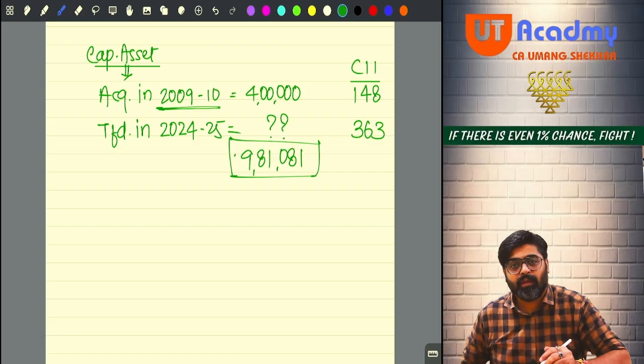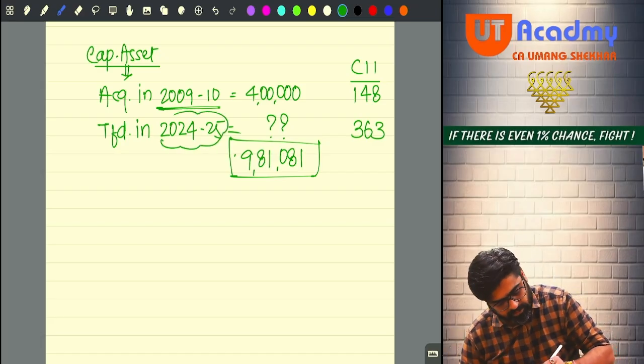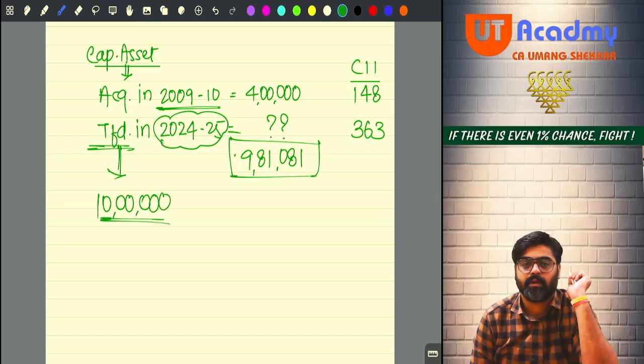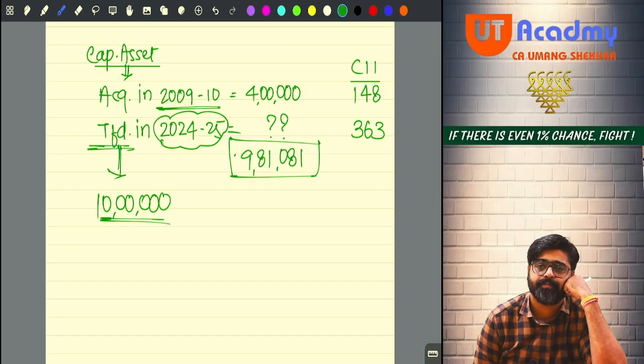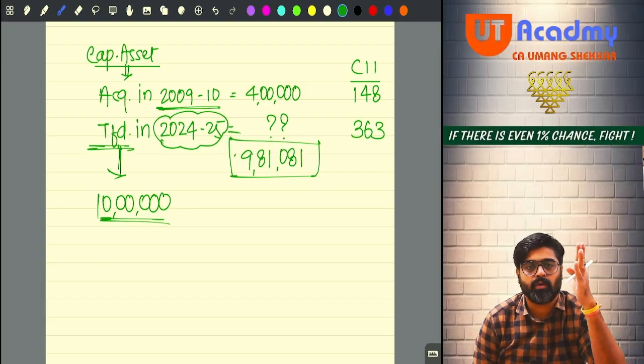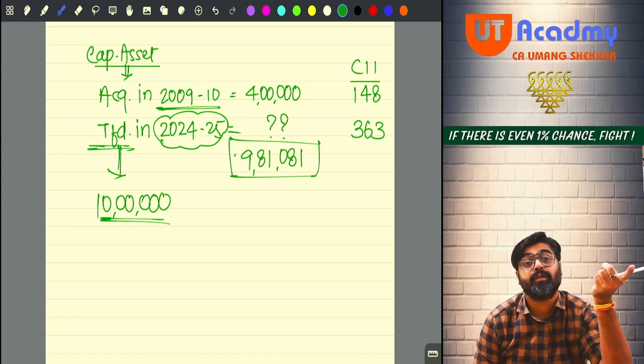But now see, if in 2024-25 you transferred the asset for rupees 10 lakhs, why was someone ready to give you 10 lakh for that capital asset, if you acquired it in 2009-10 for 4 lakhs? Because of the inflation.